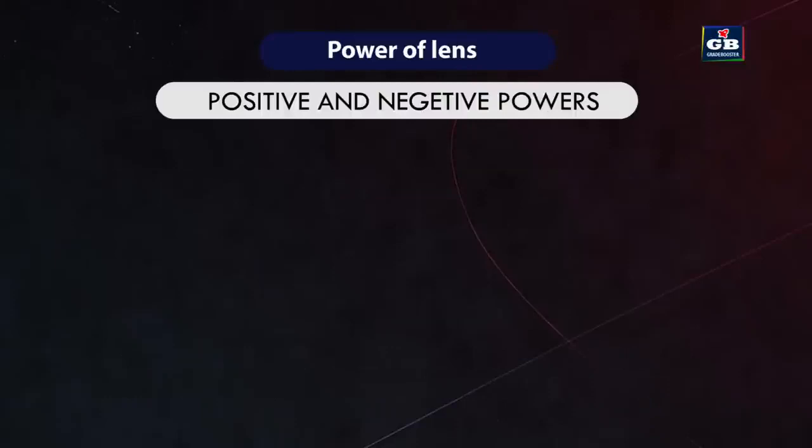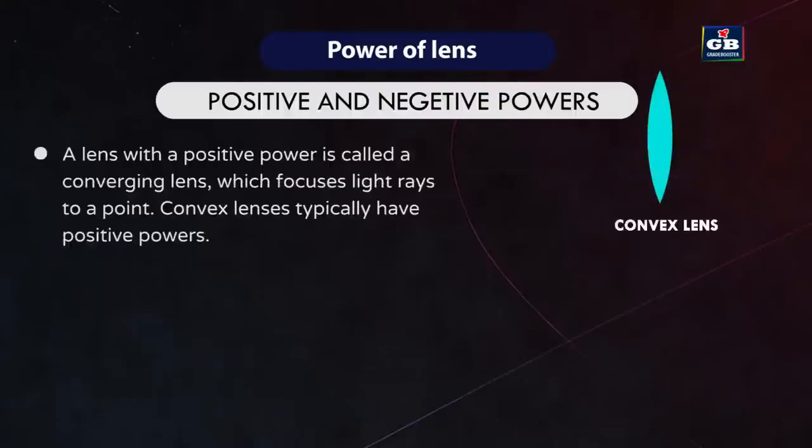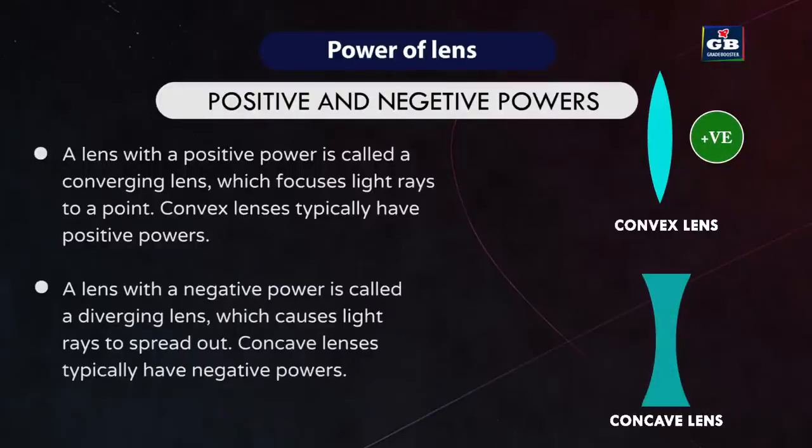Positive and negative powers. A lens with a positive power is called a converging lens, which focuses light rays to a point. Convex lenses have positive powers. A lens with a negative power is called diverging lens, which causes light rays to spread out. Concave lenses have negative powers. This is all about the reflection and refraction of light.